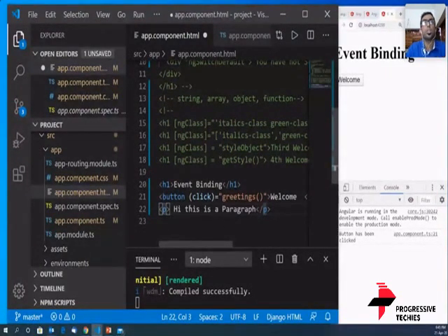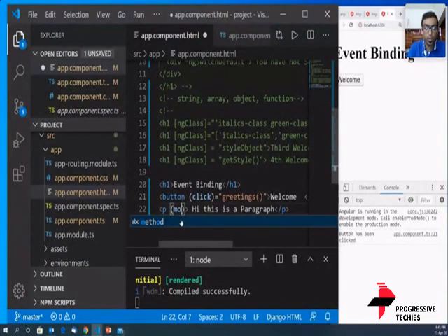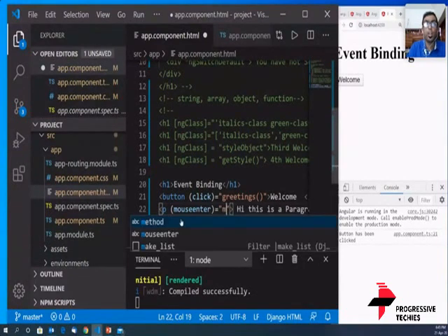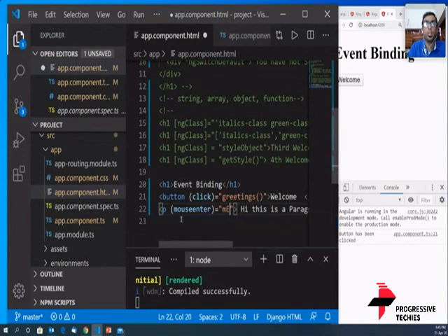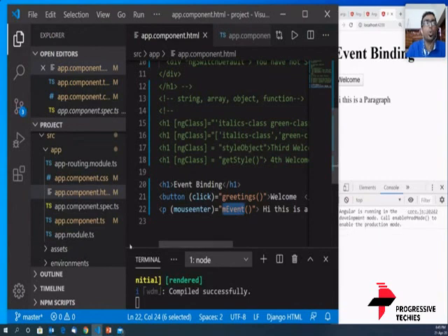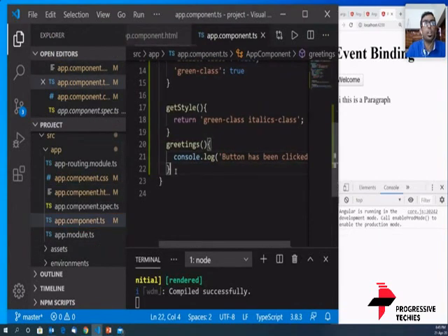Okay, so let's do that. It is mouseenter. Okay, that is the event. And I'm just giving it a name, and what I'm going to do is go ahead to the TS file. I'm going to write a function for this.